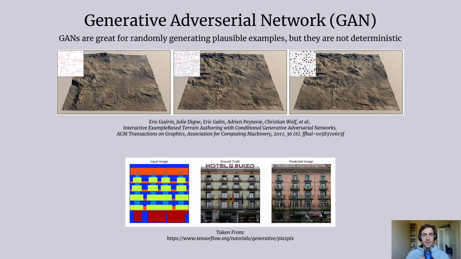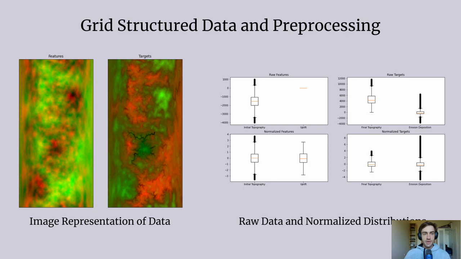This works great for randomly generating plausible examples, but GANs are not great at producing deterministic outputs such as GOSPL. When you look at Guerin's data, you can see that given an input, there are many plausible landscapes that could be generated based on the cues given. Meanwhile, in GOSPL, there is only one correct result given our input parameters. Instead of using a GAN, I found much better results when training the model with a simple mean square error loss. After interpolating our data, this is what it looks like on a flattened image-like representation.